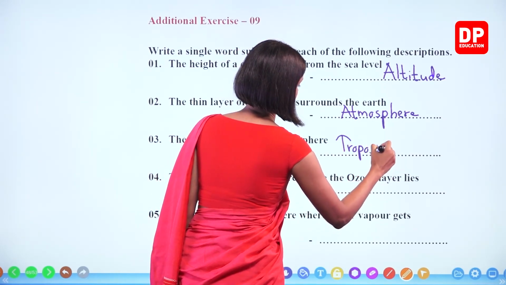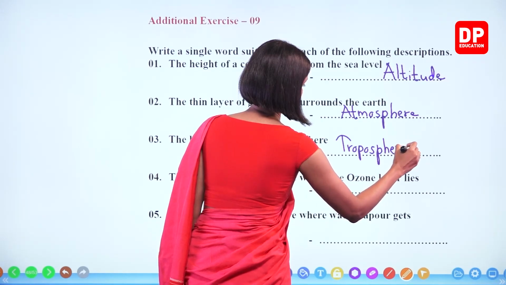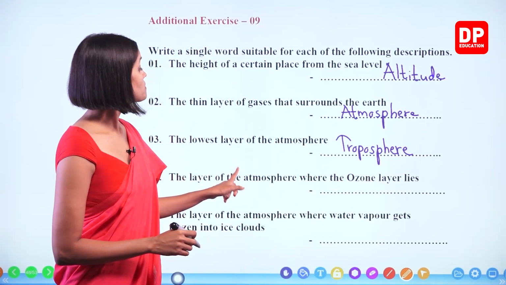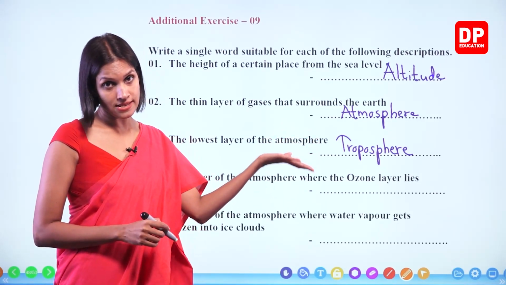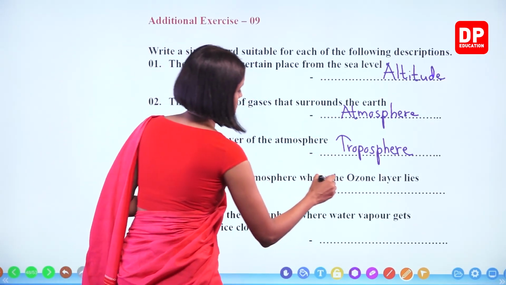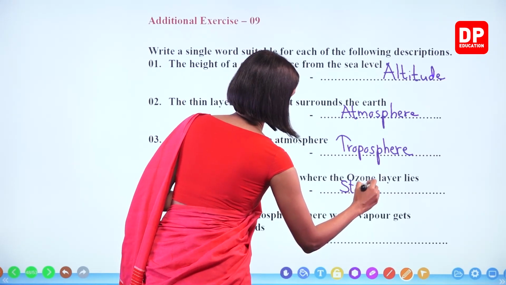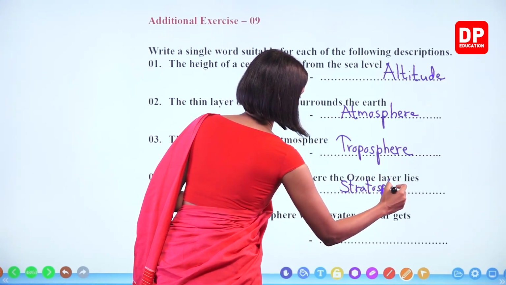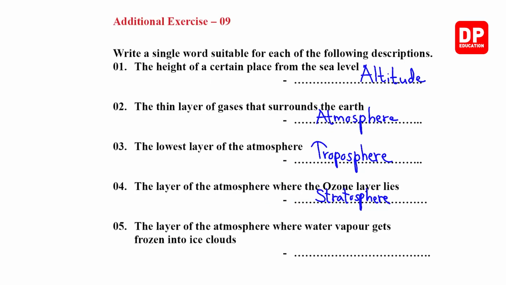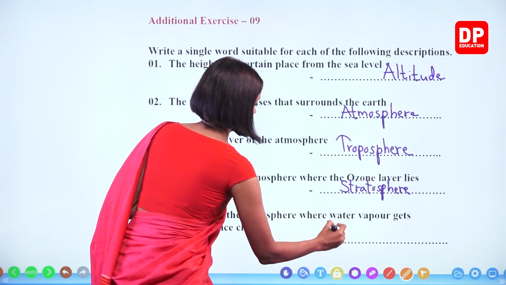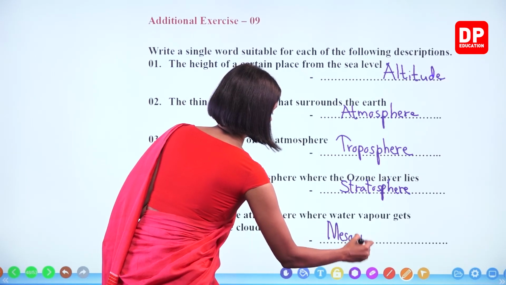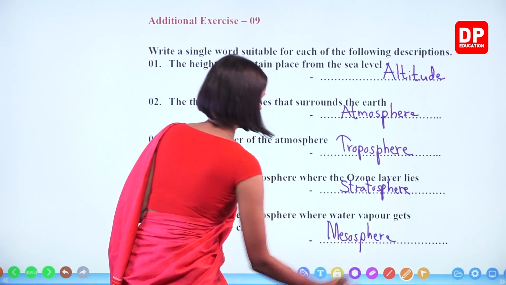The layer of the atmosphere where the ozone layer lies is the stratosphere. Number 5, the layer of the atmosphere where water vapor gets frozen into ice clouds. That is known as the coldest layer, the mesosphere.